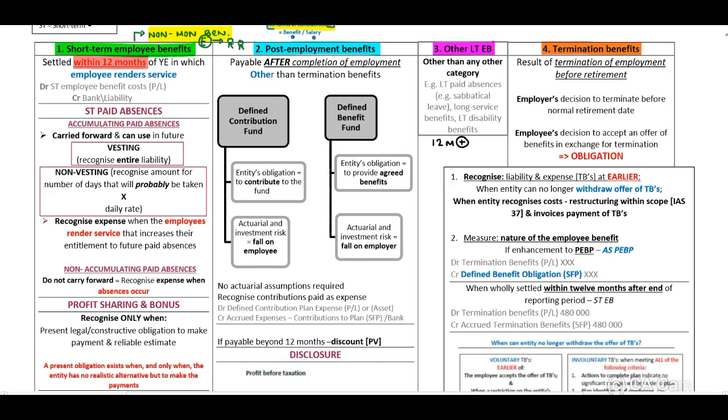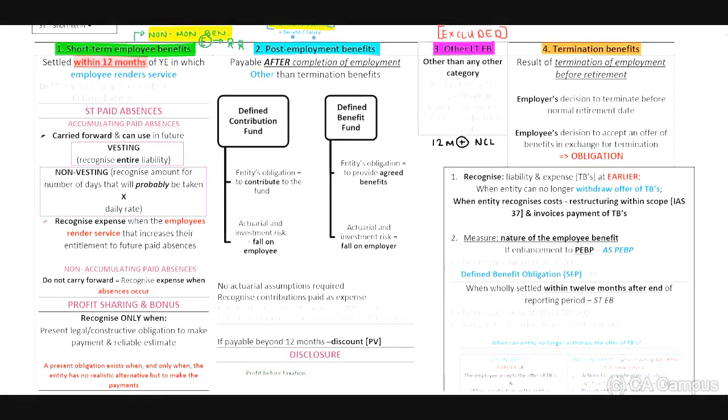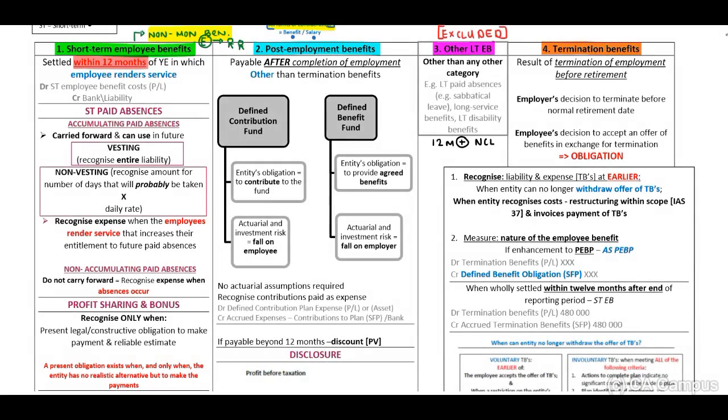Therefore, guys, when you think about this, this will be part of your non-current liabilities. But for SAICA's purposes, our other long-term employee benefits will be excluded from the syllabus. Therefore, you do not need to know this, but you need to be able to understand and distinguish the differences. Let's get back to our short-term employee benefits.